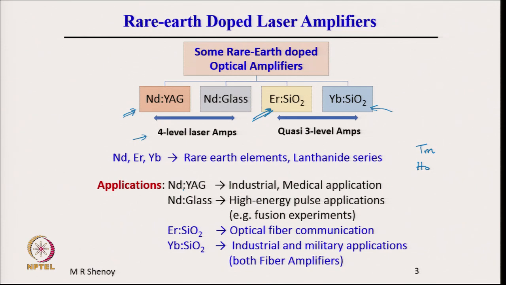Nd glass is mostly used as lasers, but also as amplifiers for amplifying high energy pulses, because we will see later that Nd glass has a wide spectrum, and therefore, when we generate pulses, we can get very high peak intensity pulses using Nd glass lasers. These were some of the early lasers used for fusion experiments.